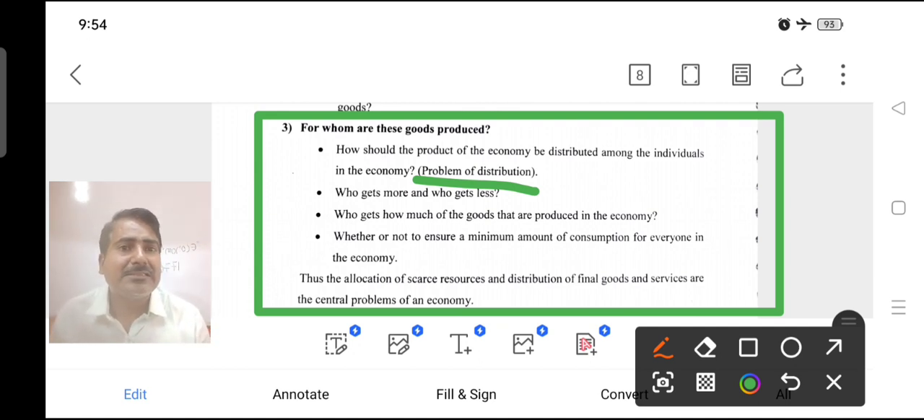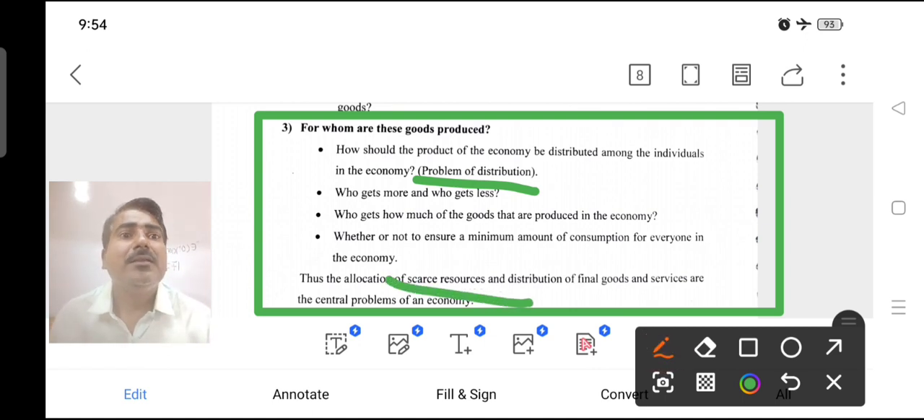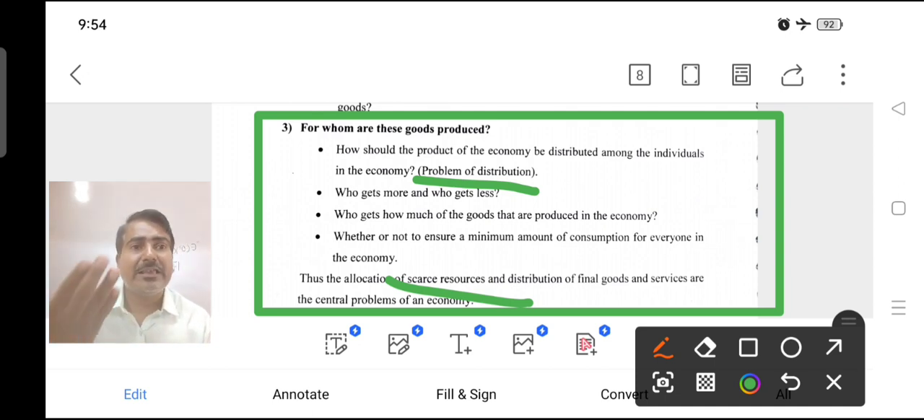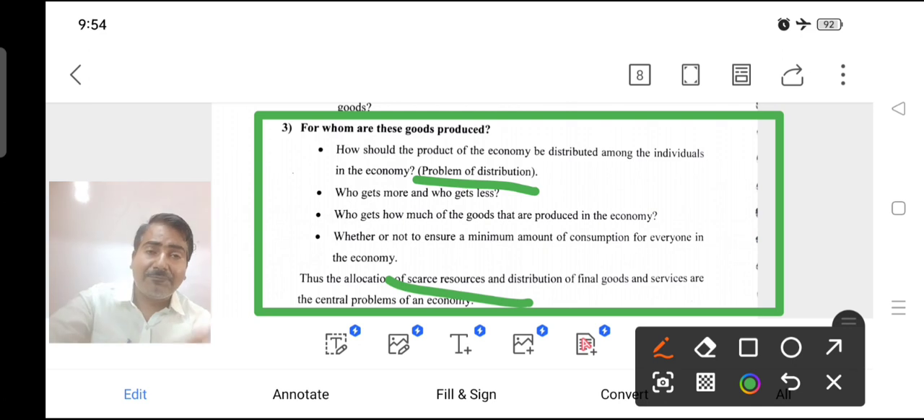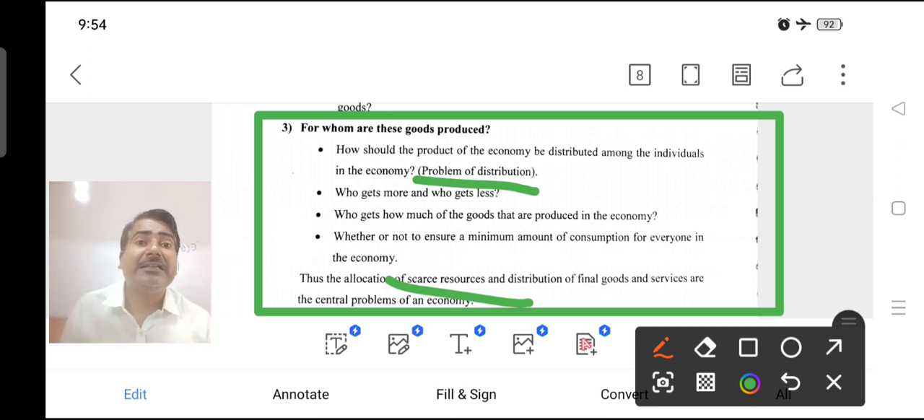And the last thing: the allocation of scarce resources. Scarce resources is the most important keyword. Scarce resources and distribution of the final goods and services are the central problem of an economy. Every economy faces a fundamental problem. Why? Because of the scarcity of our resources, limited resources. Every economy faces this fundamental problem. There are three problems: what, how, and for whom. So all the fundamental problems come down to these three types of questions.